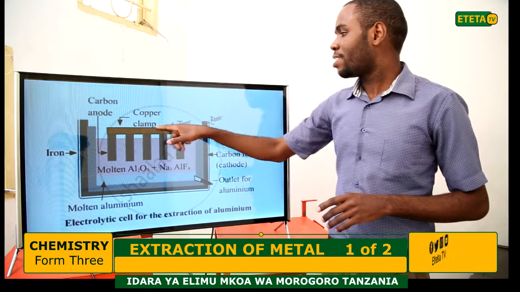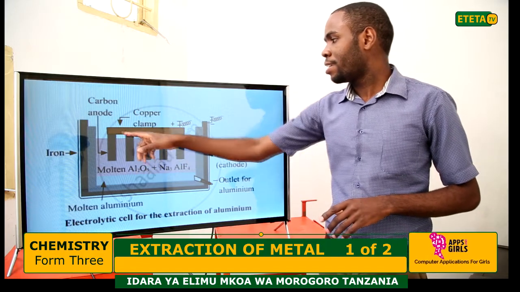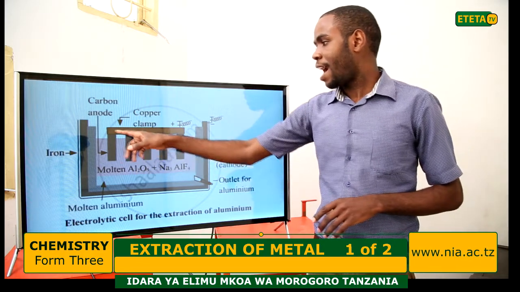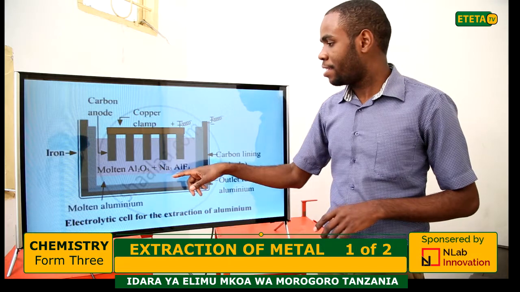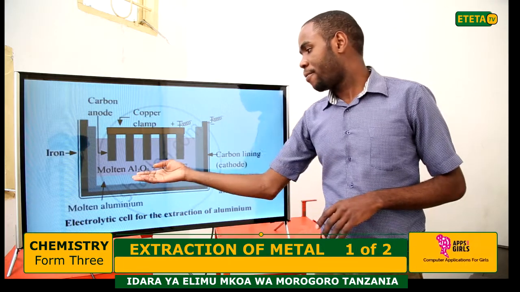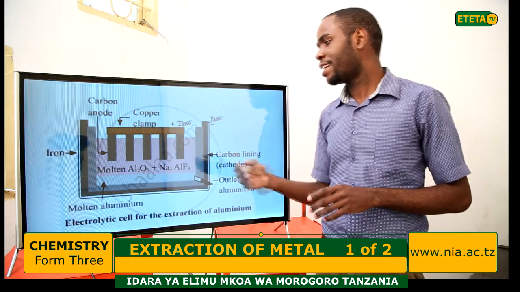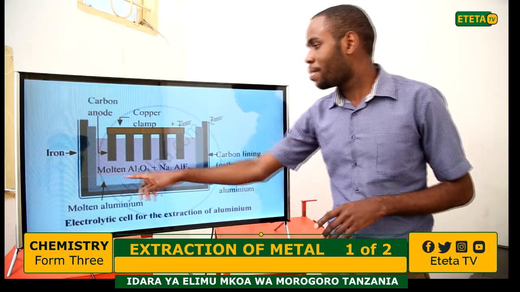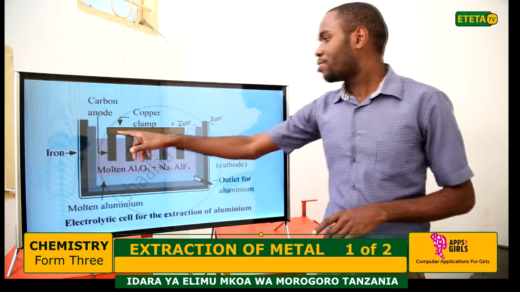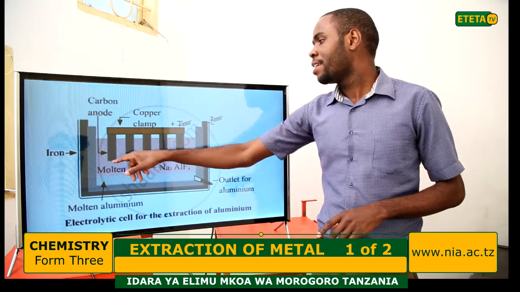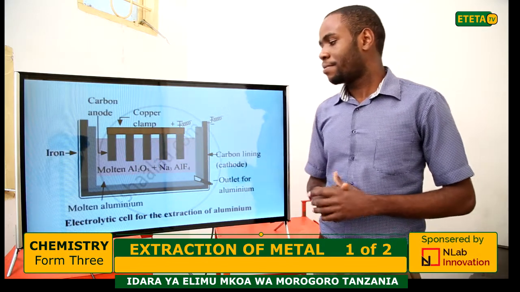Also, this one here is the copper clamp to which the anode is attached. And this anode is suspended in the molten alumina and the cryolite. The mixture of molten alumina and the cryolite is this one here. This one here is the cathode. This one here is the anode, and the copper clamp is what the anode is attached to.